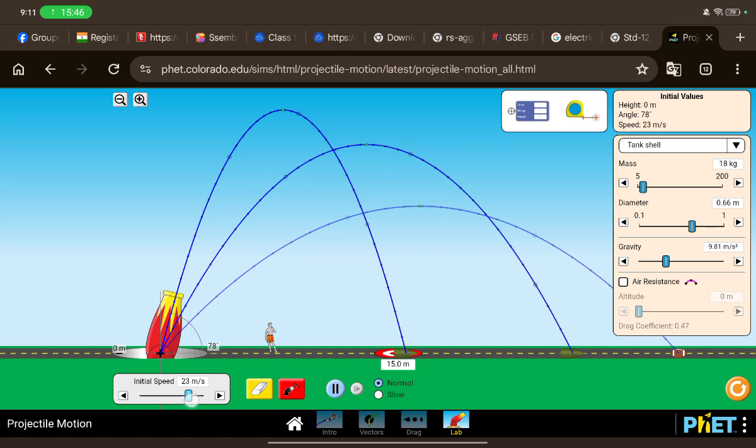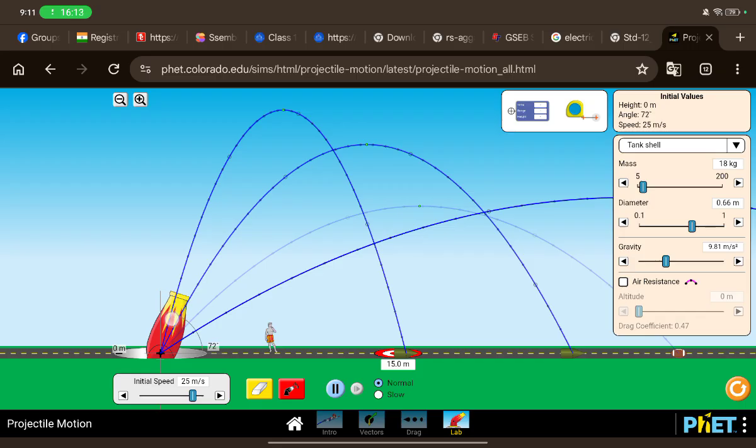As you can see at the left bottom, it shows the speed. Let's make it 25 meters per second. Let's see what happens, how far it goes. Let's launch it at 45 degrees. Let's launch it at 34 degrees. Let's see what happens. Oh, it went outside the screen, right?